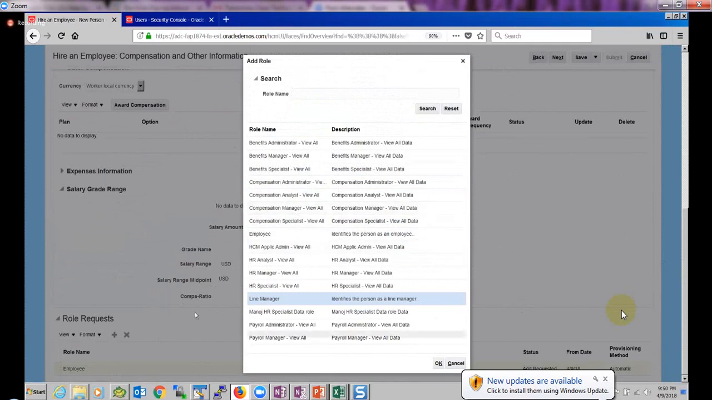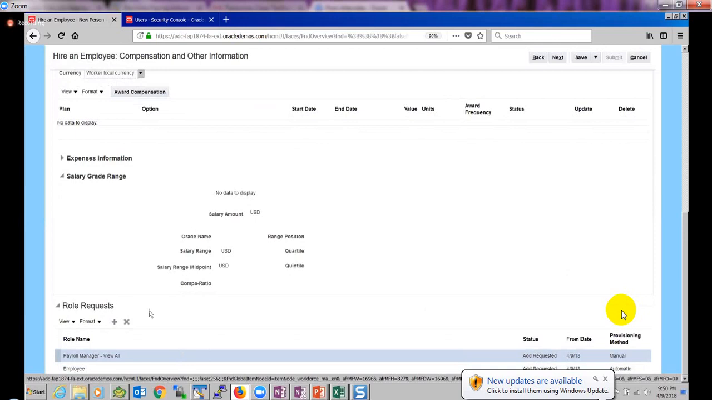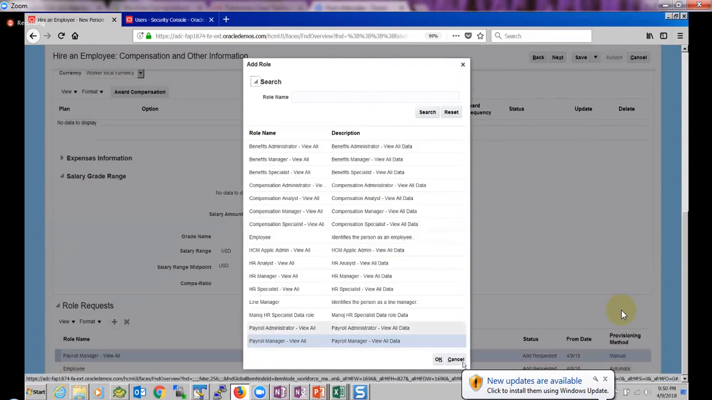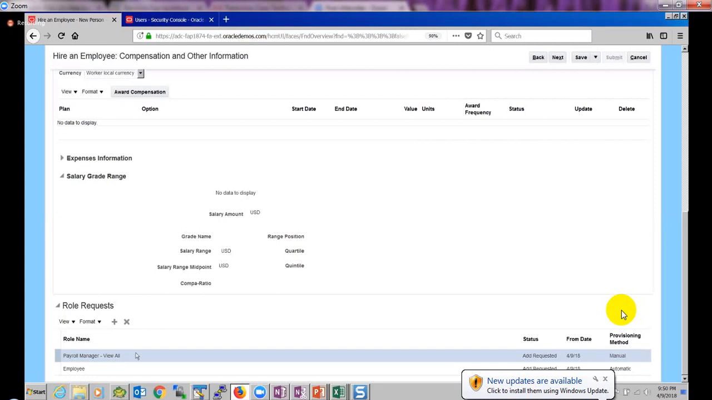HR can go here and say that maybe this person is a payroll manager as well. I will assign the payroll manager view all responsibility, a role as well. I can assign it. So it means we are giving a provision to HR to add a set of roles, to add a role to the user. While adding a role to the user, we are limiting what kind of roles can be added to the user. That is another provisioning rule. And we are going to see how this list comes up and which roles HR can add to the employee while hiring an employee.